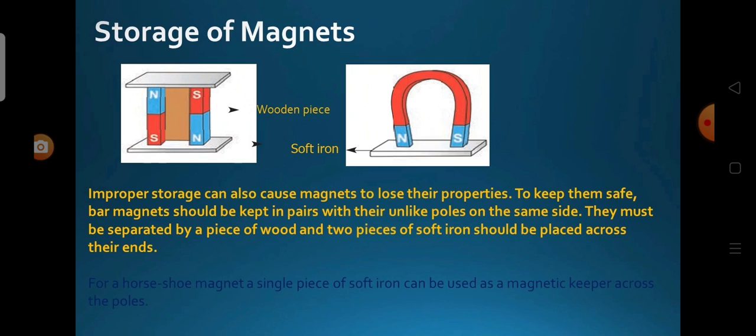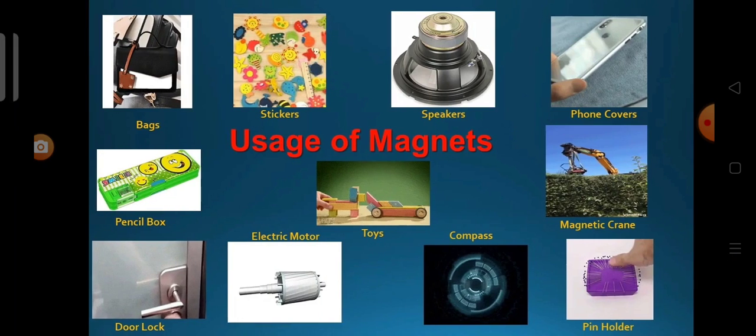And we see about the storage of magnets. Improper storage can also cause magnets to lose their properties. To keep them safe, bar magnets should be kept in pairs with their unlike poles on the same side. They must be separated by a piece of wood, and two pieces of soft iron should be placed across their ends. For a horseshoe magnet, a single piece of soft iron can be used as a magnetic keeper across the poles.